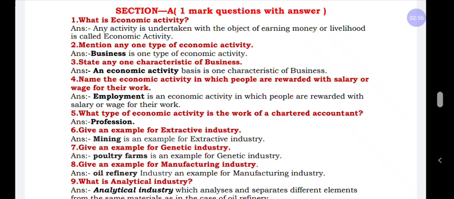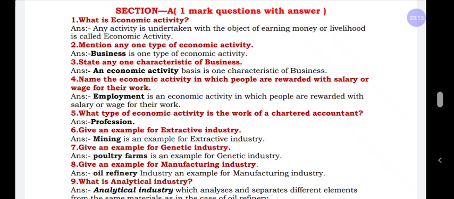In the classification we get industry and commerce, and a discussion about industries. Then the explanation of commerce: trade and auxiliaries to trade.